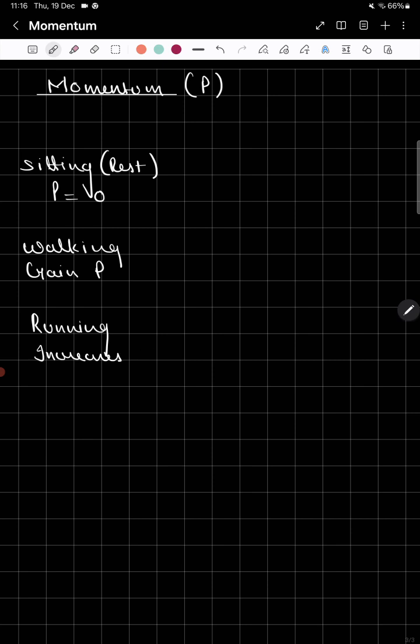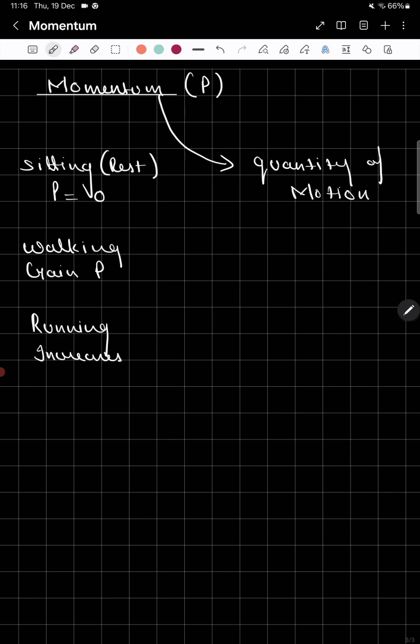So what did you get from these three examples? Sitting somewhere watching the video, your body is at rest, momentum is zero. When you start walking, you start gaining momentum. When you start running, now your momentum is increasing even more. So is it something related to motion? Yes, momentum is the quantity of motion.